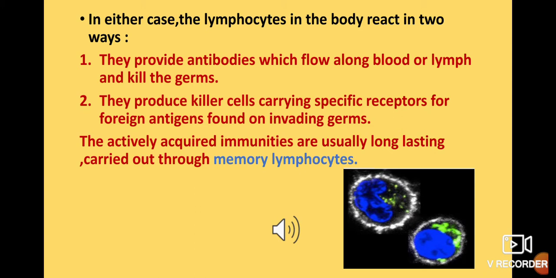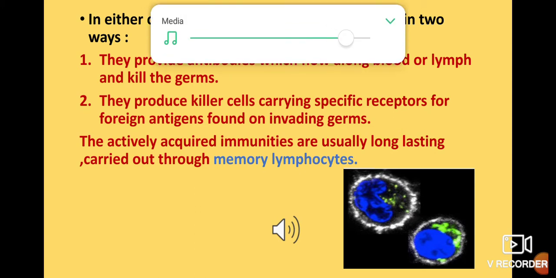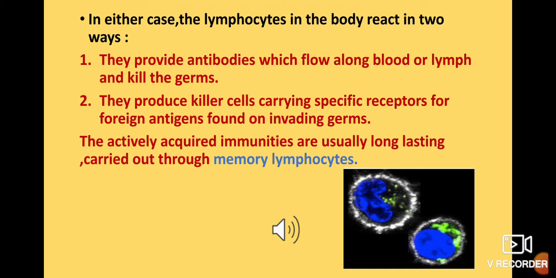So these killer cells have certain extensions out of their body. These extensions are known as receptors, and they help the killer cells bind with the foreign antigens. Antigens means the chemicals present on the outer surface of germs like bacteria, viruses, etc. So the receptors help it bind with the antigens, and then after binding it will kill it.